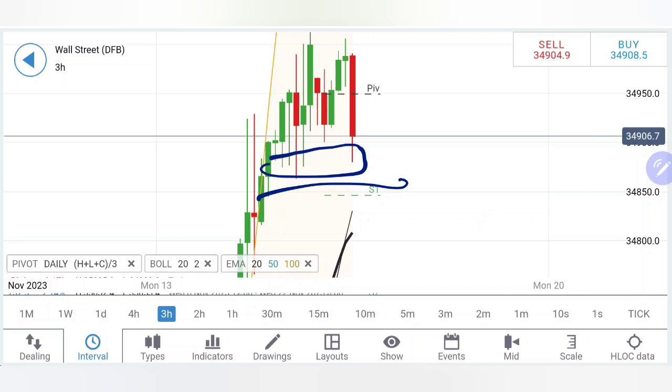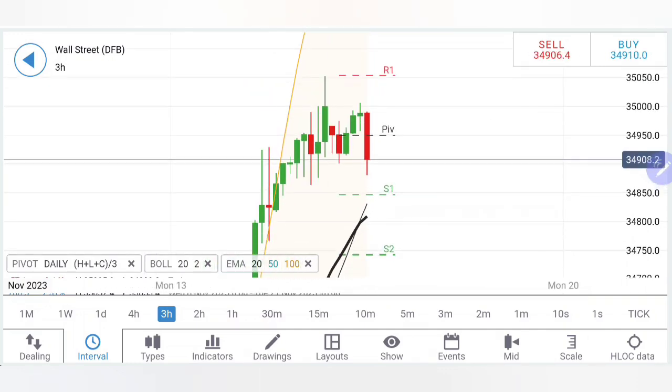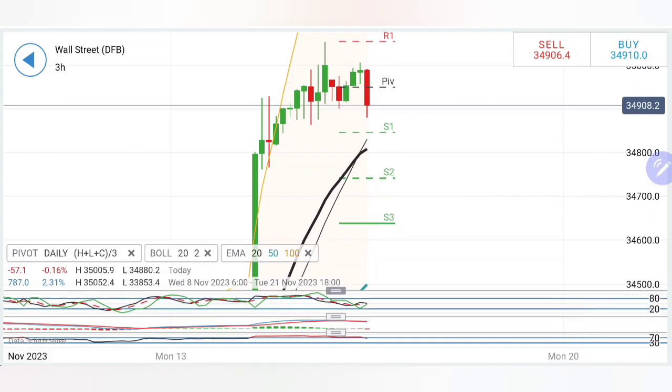Those who are willing to short or sell can sell at 34,850 levels, below which you can say 34,800, 34,700 levels can also be expected. On the upside, I will recommend you to buy only and only if you see it is staying above 35,000 levels. Far above levels these are, but yes, better safe than sorry.